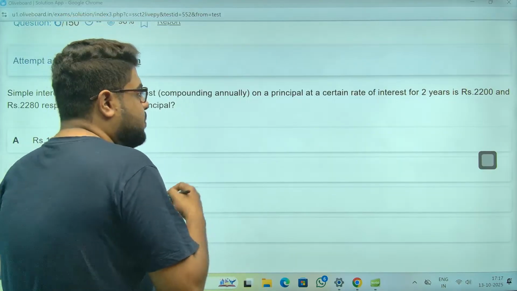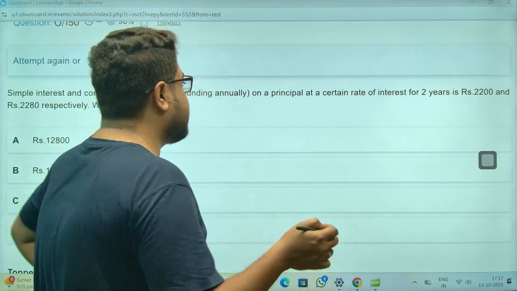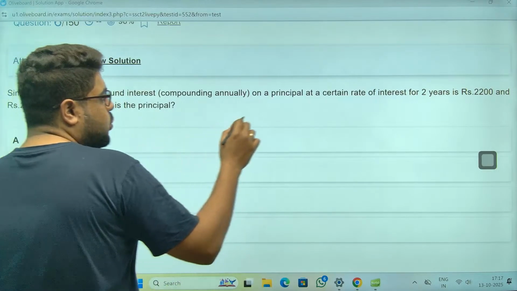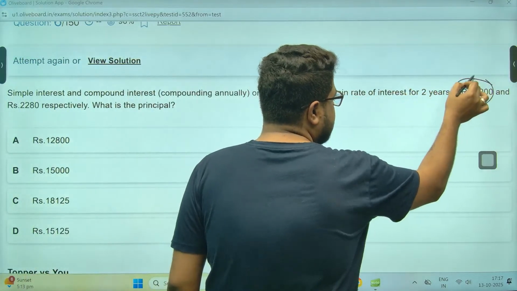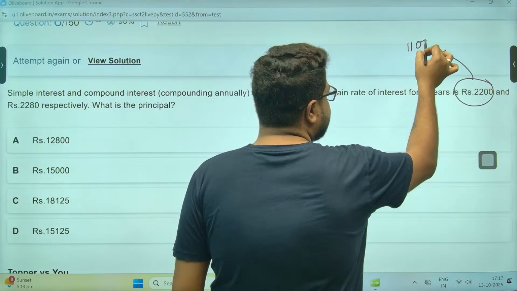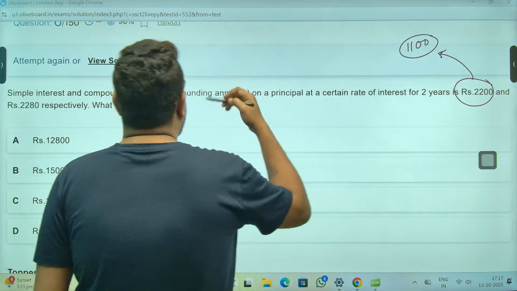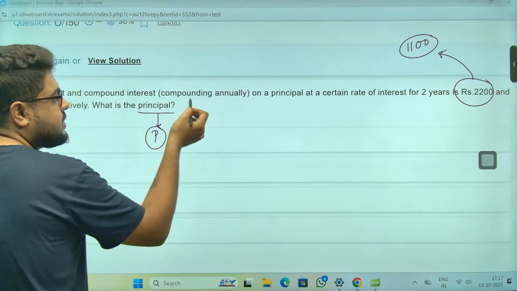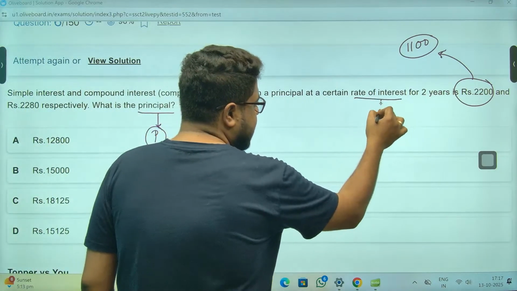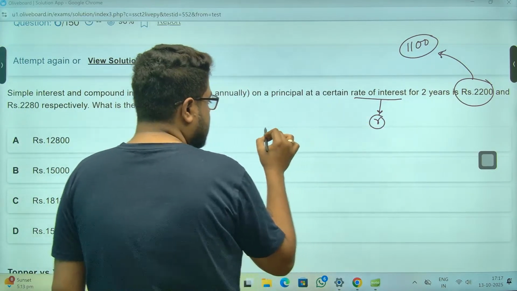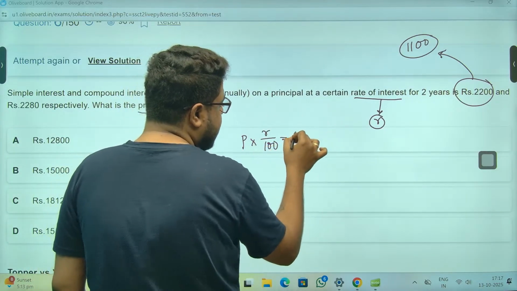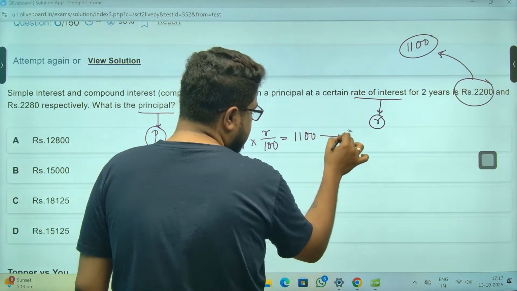Sir, if you want to do it mathematically, without getting into the trouble of understanding all the stuff: 2 years, 2,200 rupees; 1 year, 1,100 rupees. Now, they are asking for the principal, which I don't know, so I'm taking P. The rate of interest I also don't know, so I'm saying R. So P into R percent, that is for 1 year, is 1,100 rupees.